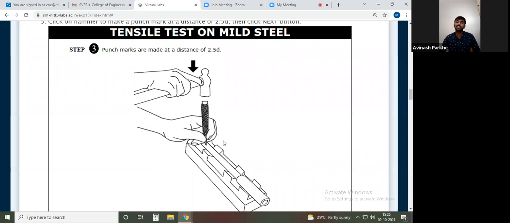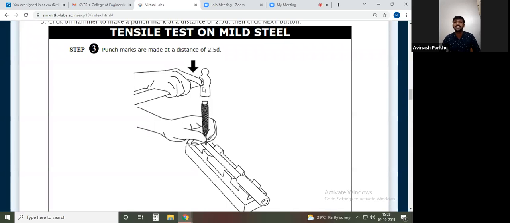After the load is applied, if I measure the distance between the two punches, the distance will be increased. Why? Because due to the tensile load there is an increase in length of the specimen, and to check that increase we have to measure the distance between the two punches.